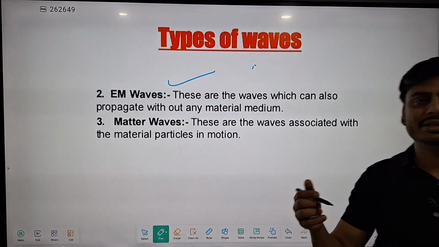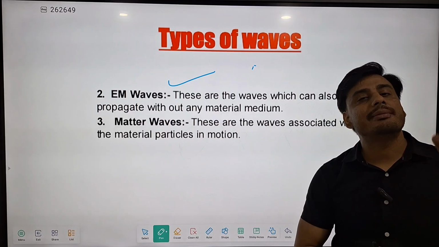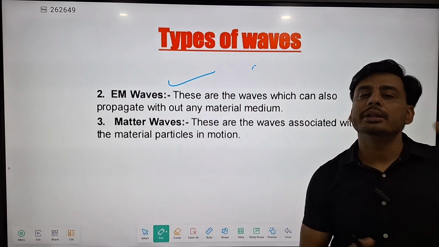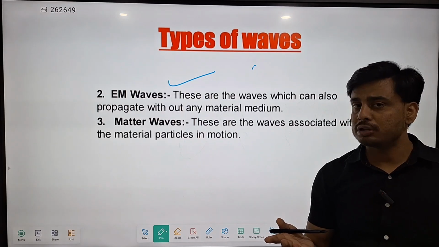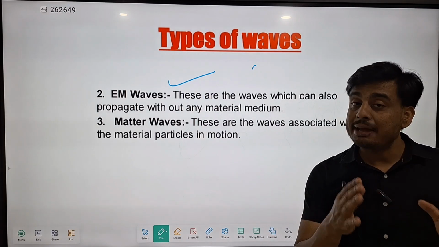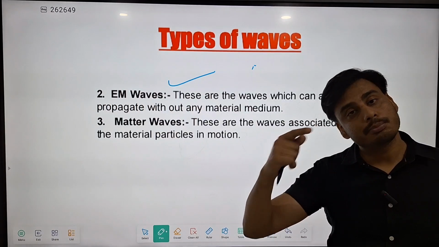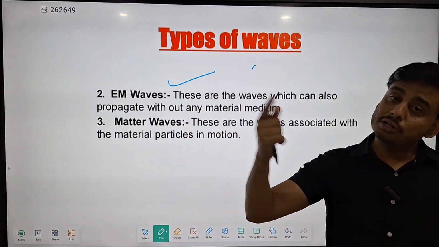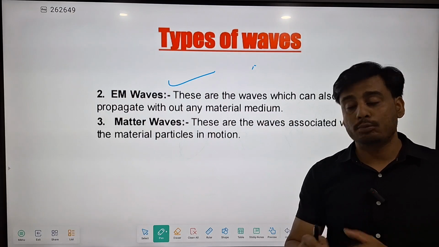Best example is light. Light is electromagnetic wave. Light is traveling from sun, and in between there is empty space. So in space also light is traveling from sun to surface of earth. So this type of waves which do not require a medium for their propagation, which can propagate with medium and also without any medium, are said to be electromagnetic waves.